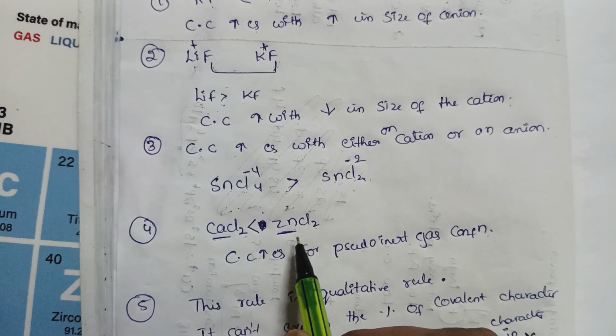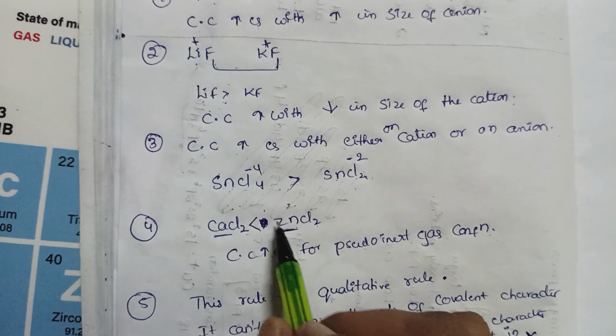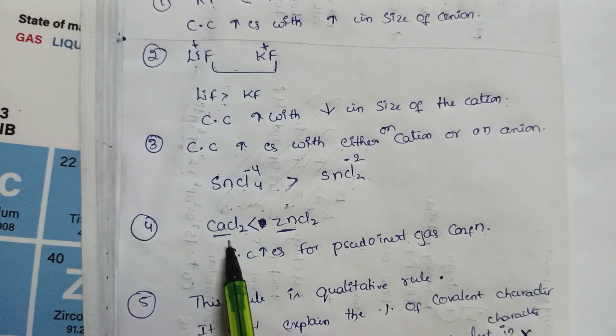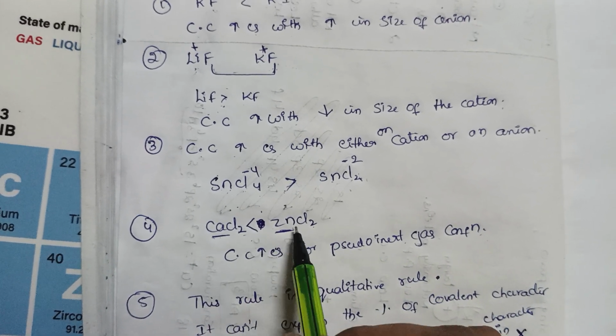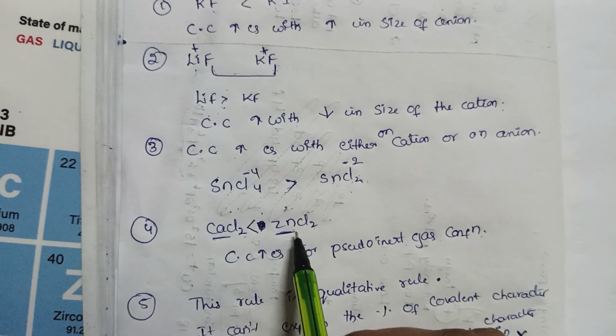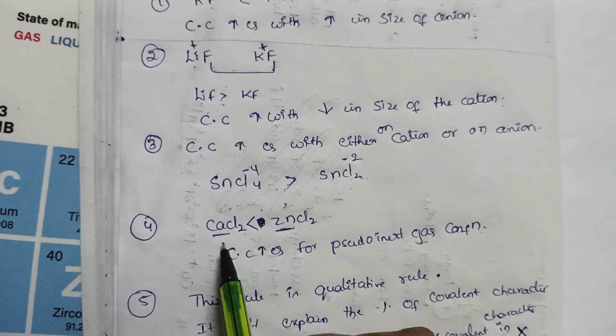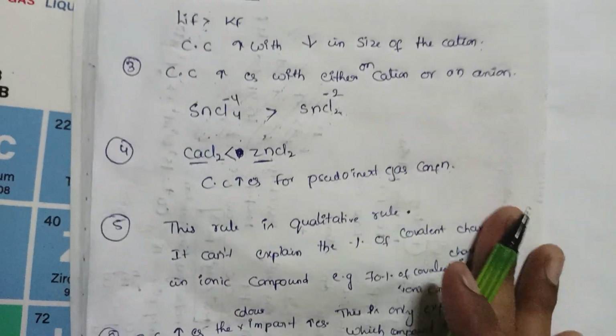Zinc has a pseudo inert gas configuration, calcium has an inert gas configuration. Comparing both, pseudo inert gas configuration has more covalent character than inert gas configuration.